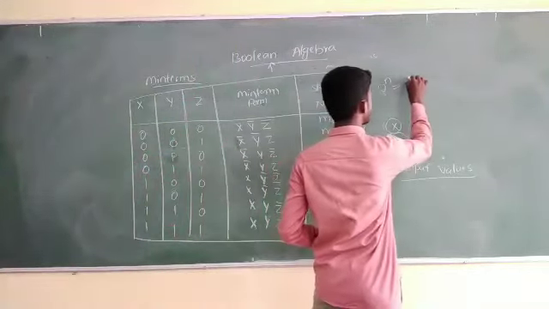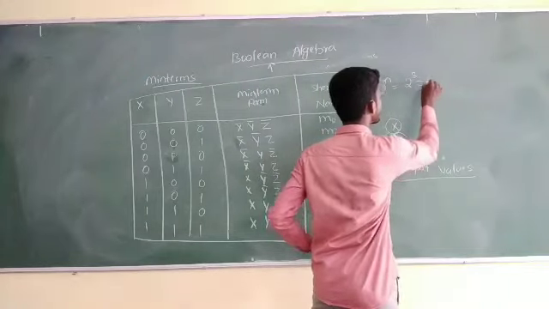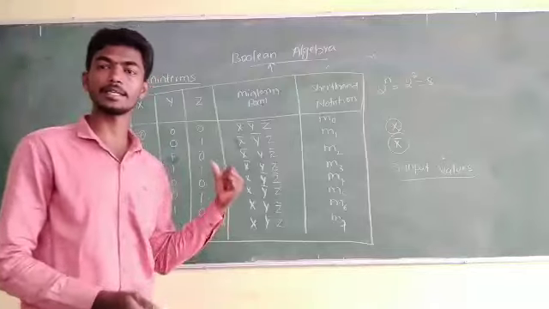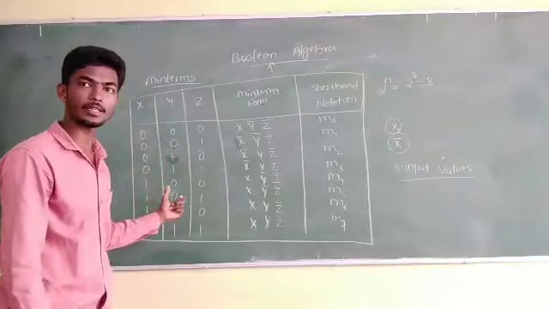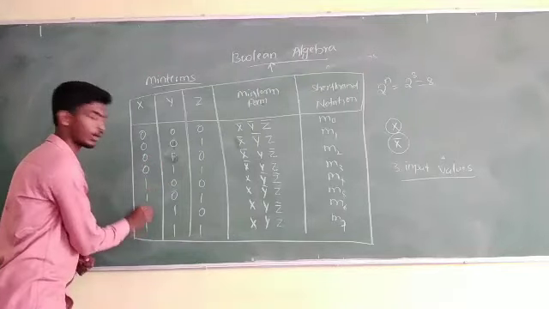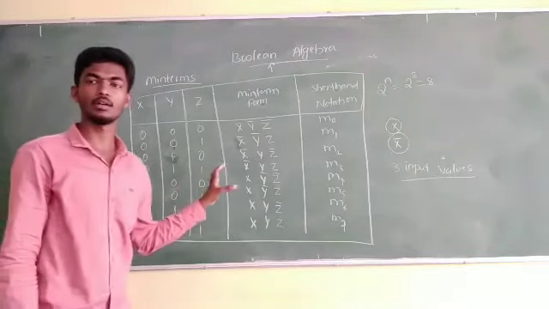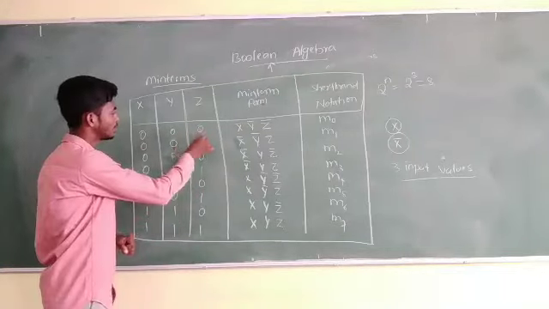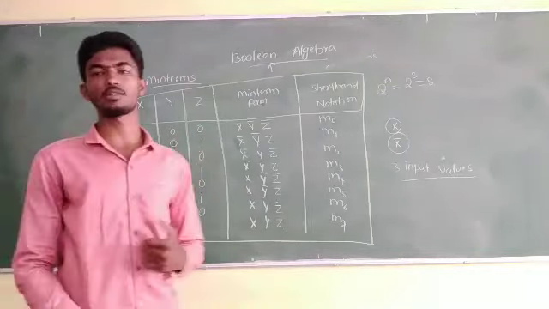So 2 to the power of 3 is 8, so the possible combinations of inputs will be 8 for 3 inputs. You can observe here, I have written 0, 0, 0, 0, 1, 1, 1, 1. This is the common input notation. Then 0, 0, 1, 1, 0, 0, 1, 1 and 0, 1, 0, 1 alternating for the z value.